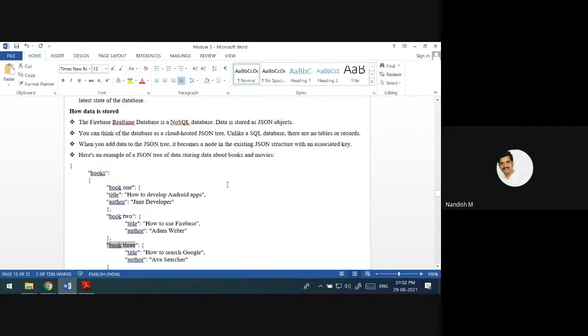In this way, this is a JSON structure which is always associated with a key. In this way, it is getting stored in Firebase. In the SQL database, the data gets stored in terms of rows and columns.